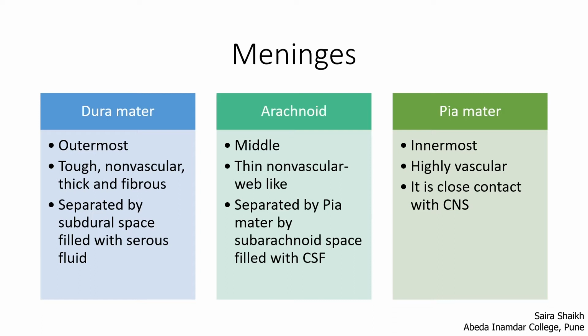The pia mater is the innermost meninx. It is highly vascular because the network of blood vessels is present here, and this layer provides nourishment to the brain tissue. It encloses a cavity which is filled by CSF, and the pia mater is very close to the brain.